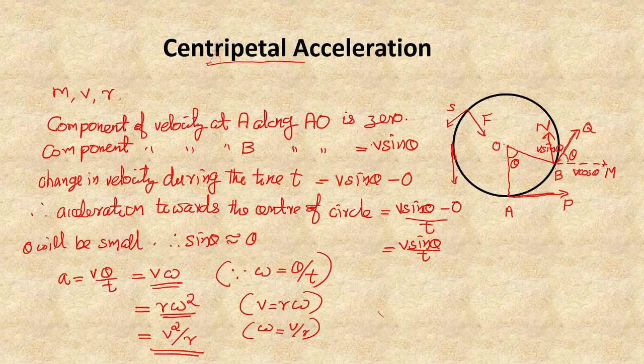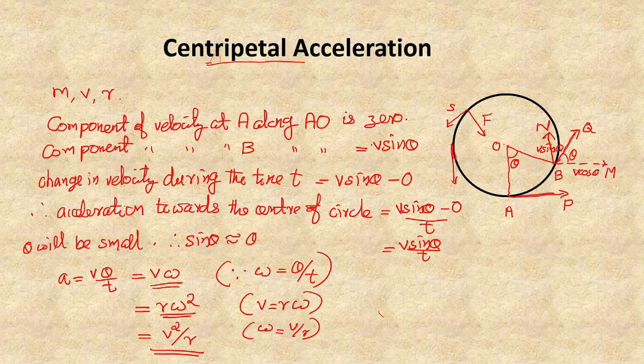Otherwise, a particle cannot continue the circular motion. If a particle is undergoing circular motion, there should be a centripetal acceleration. For the centripetal acceleration, there should be a centripetal force. So without the presence of the centripetal force, a body cannot continue the circular motion.